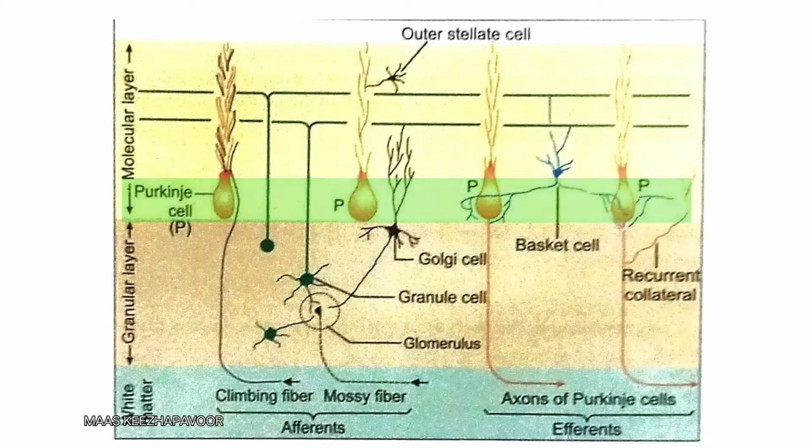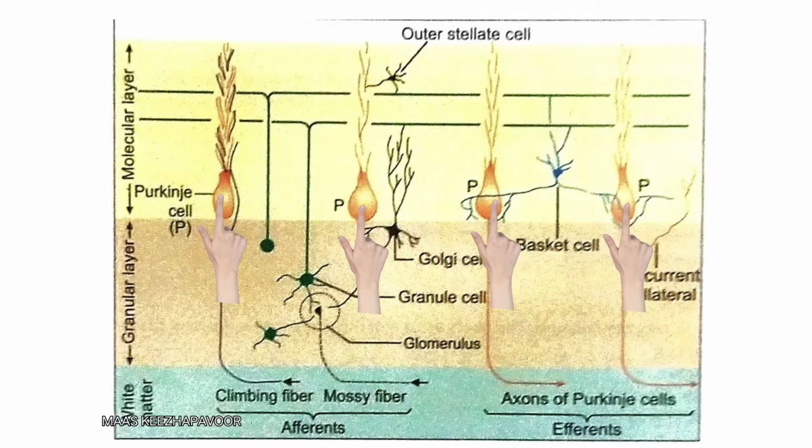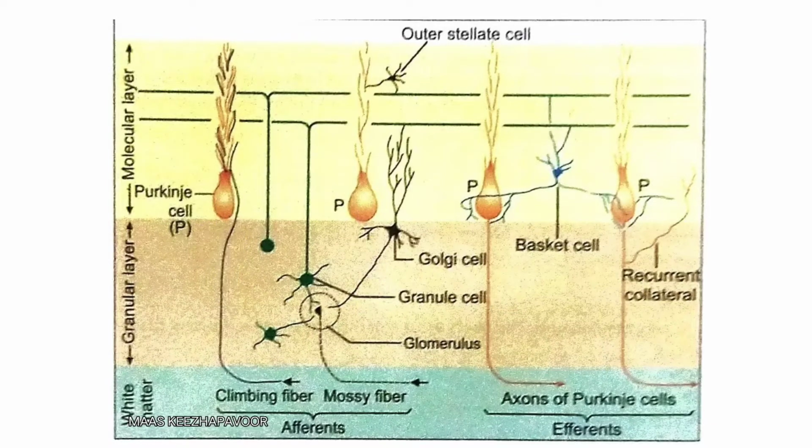Deep to the molecular layer is the Purkinje cell layer. This layer contains only one layer of neurons. The Purkinje cells have flask-shaped cell bodies, and these cells are evenly spaced. A dendrite arises from the neck region of these flask-shaped cells and passes into the molecular layer. Then it divides and subdivides and forms a dendritic tree. All the branches of dendrites lie in one plane.